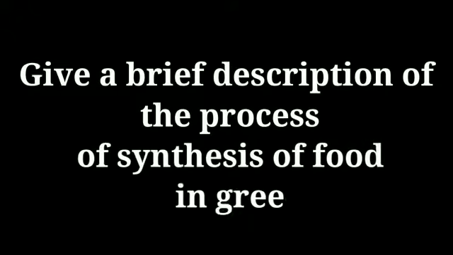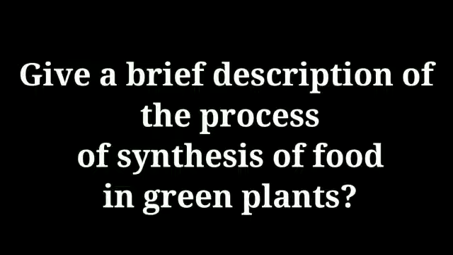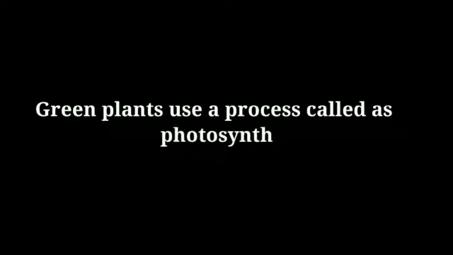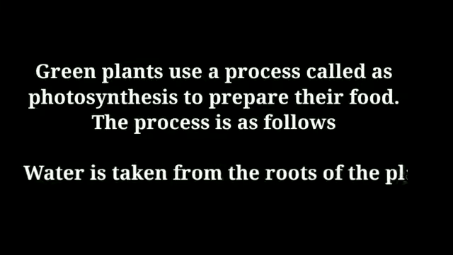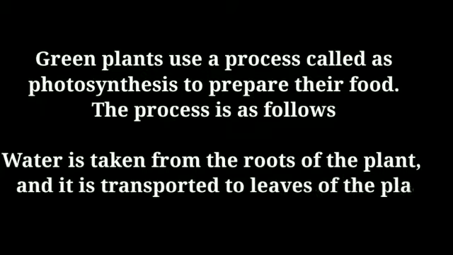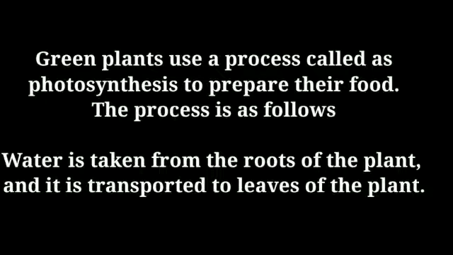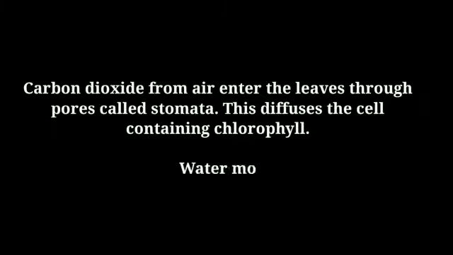Next question. Give a brief description of the process of synthesis of food in green plants. Answer. Green plants use a process called photosynthesis to prepare their food. The process is as follows. Water is taken from the roots of the plant and it is transported to the leaves of the plant. Carbon dioxide from air enters the leaves through pores called stomata.